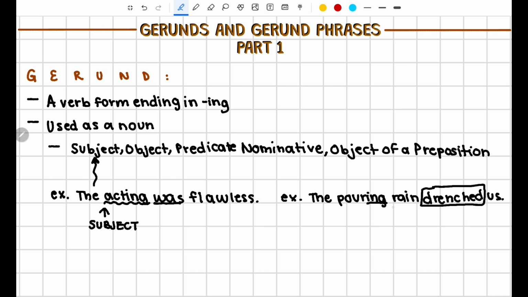And so that means that rain is our simple subject, and the pouring rain is our complete subject, yes. But if we look at specifically the word pouring, it's not being used as a subject as it was in this example. It is being used to describe the rain. The rain is pouring. It's pouring rain. So in this case, pouring would be a present participle here.